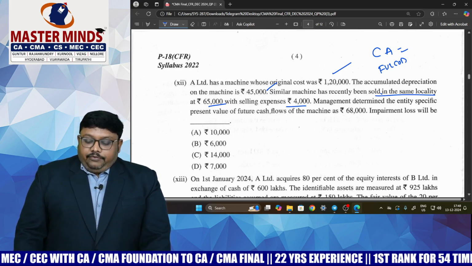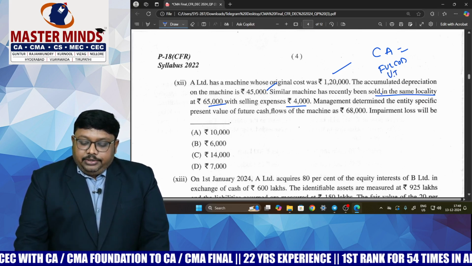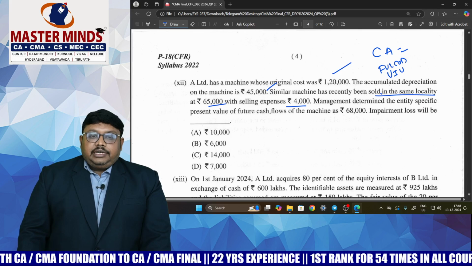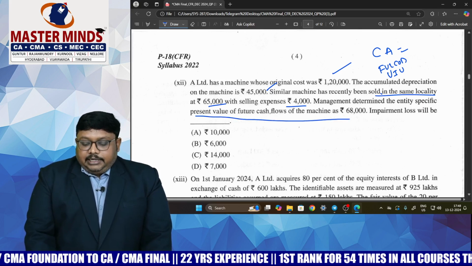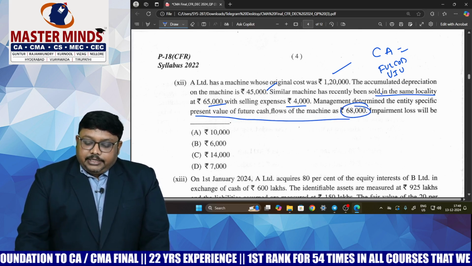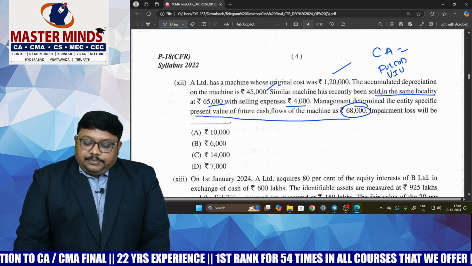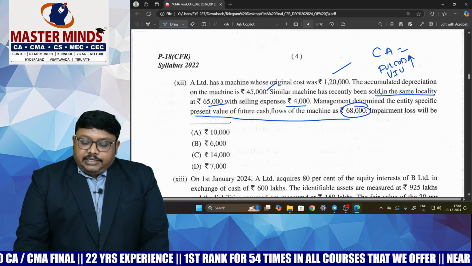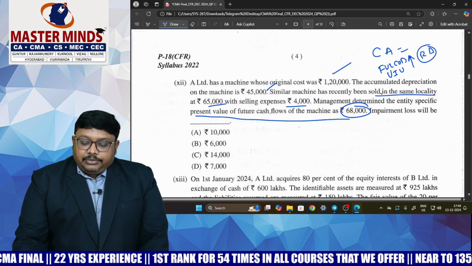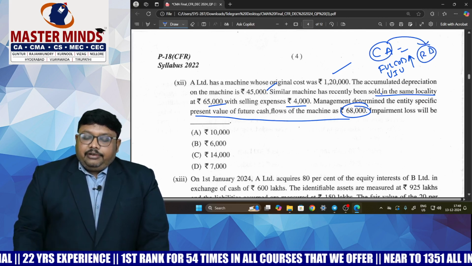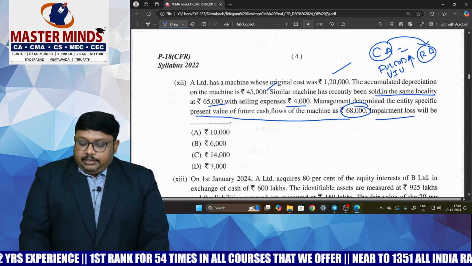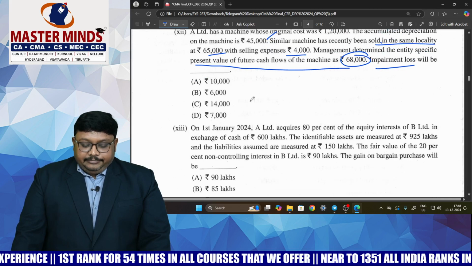And they are having value in use. Value in use is nothing but the present value of future cash flows, clearly given. Present value of future cash flows is 68,000. So fair value less cost of disposal and value in use, whichever is higher, will be the recoverable amount. And the difference between carrying amount and recoverable amount is the impairment loss. You can find it out easily.